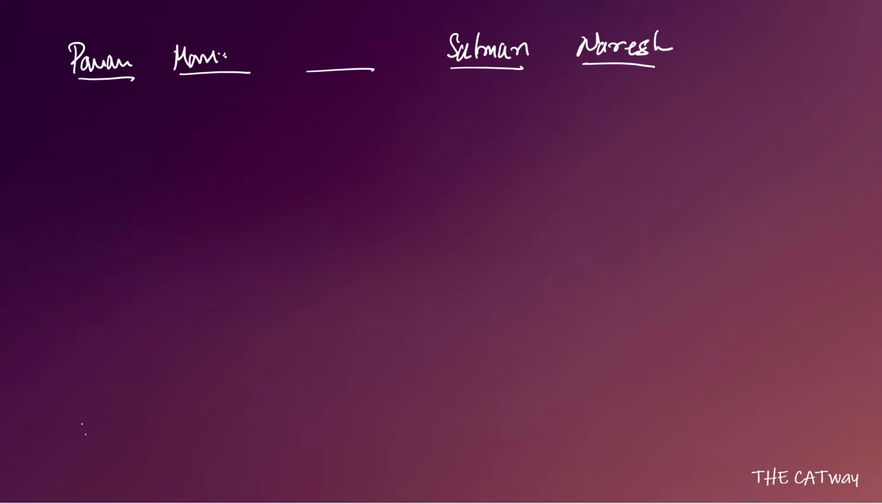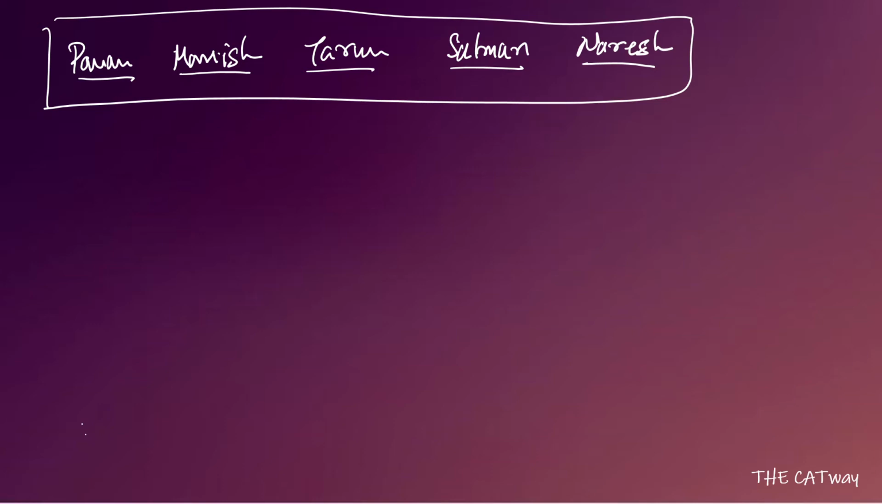After that, Manish followed him. And then was the time when Tarun went to eat the cake. Fourth was Salman and fifth was Naresh. So now we have a linear arrangement completed. Now the next thing which we have to find is which person ate what quantity of cake. So let us make a table for that.